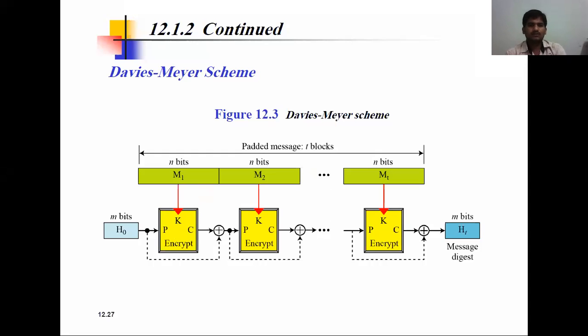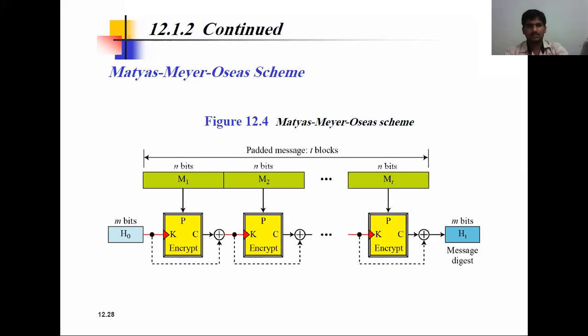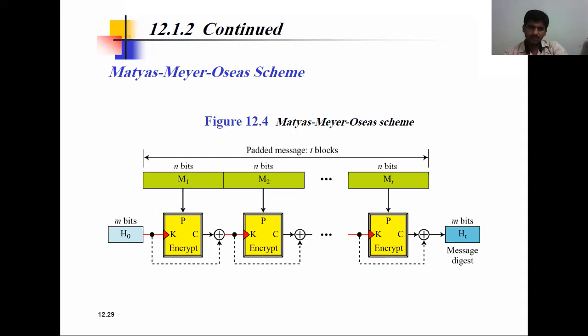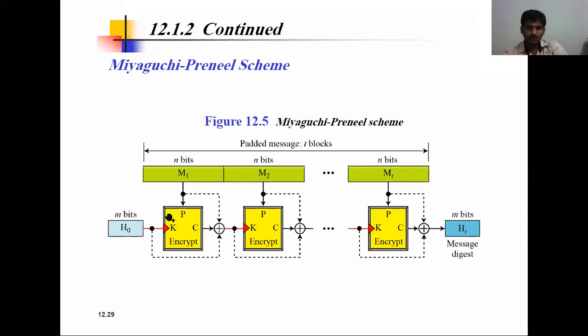Once we have done the encryption for each individual block, we do the XOR operation in between them, because we have to provide some more security. So we perform XOR operations and send it, and finally we get some message. Similarly, various schemes are available. In the previous one we performed the message digest; here we have to perform the XOR operation twice, with the same message and the received message. So those are the various schemes.